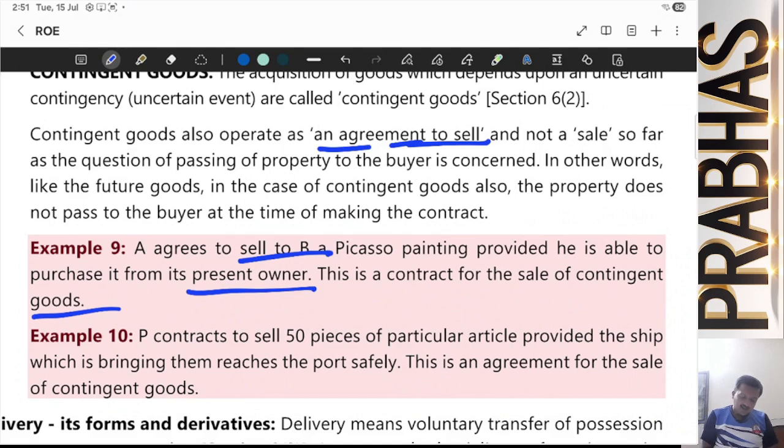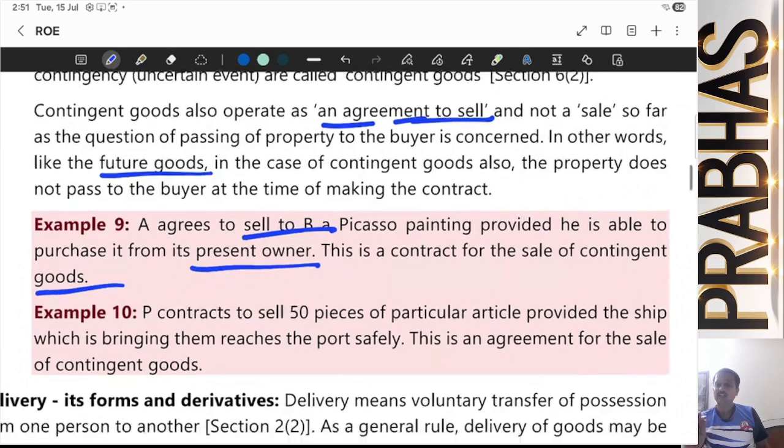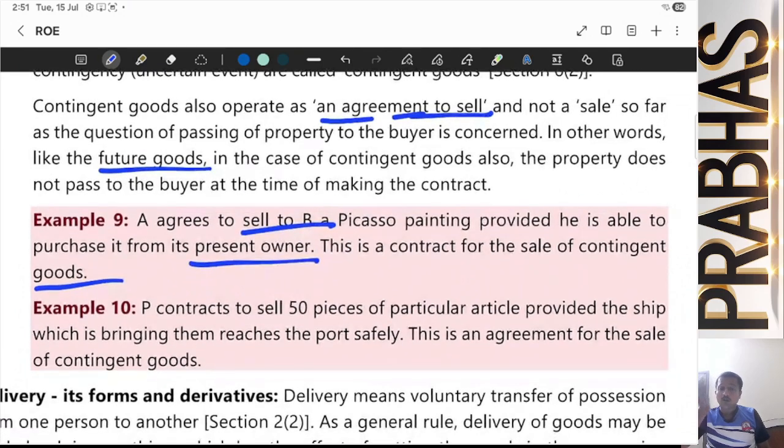In other words, like future goods, in the case of contingent goods also, the property does not pass immediately. Very beautiful point, how this can be correlated. In future goods, what happens? The goods will be supplied later. The possession will not be transferred to them immediately. In the same way, in contingent goods, the possession will not be transferred immediately, because the transfer of possession depends on the other person's action.